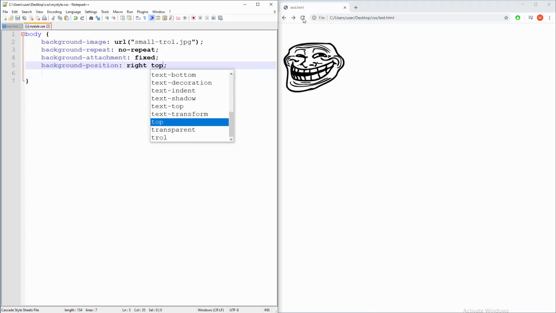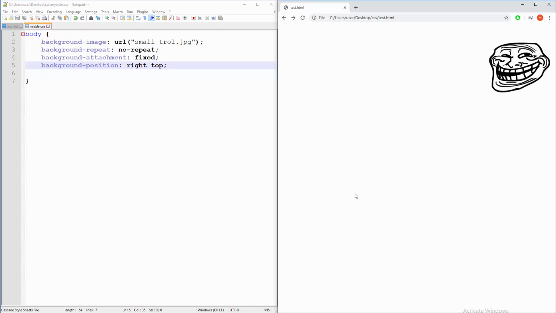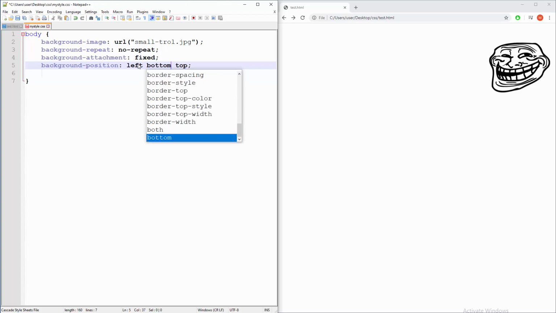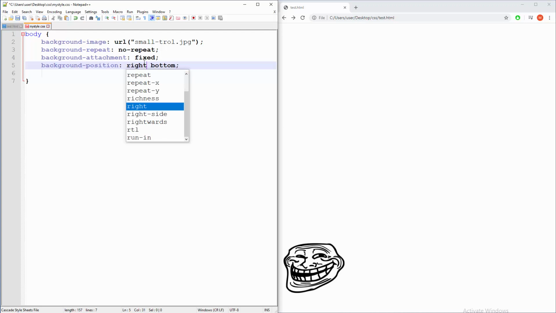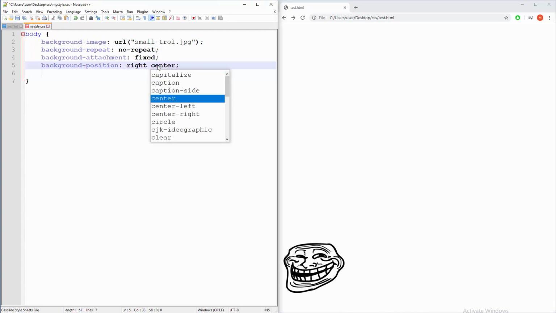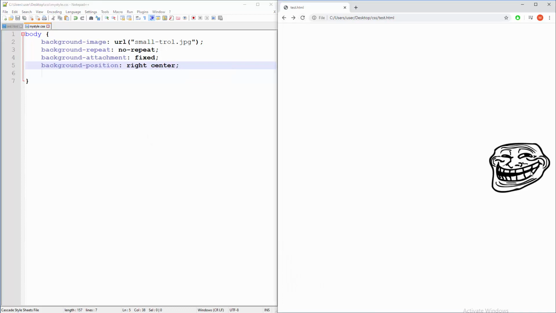Okay, there you go. What if you want to position it right here? Well, you will say left horizontally and bottom vertically, and there you go. And what if you want to have it here? Horizontally that's right, obviously, and vertically that's middle or center, and refresh, and there you go.